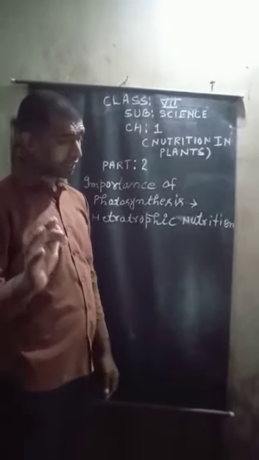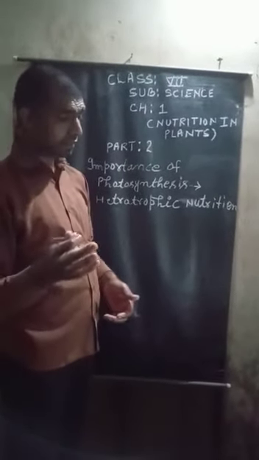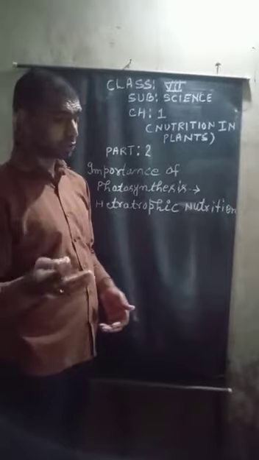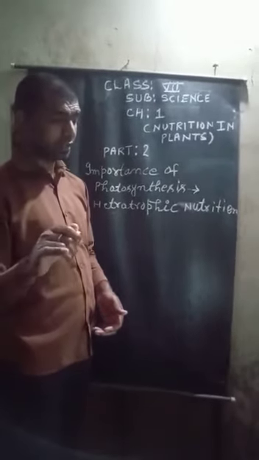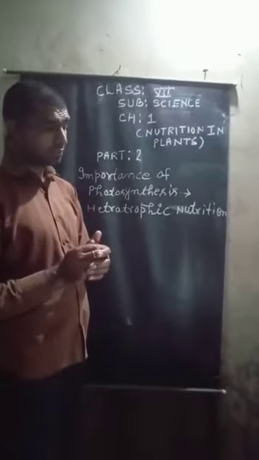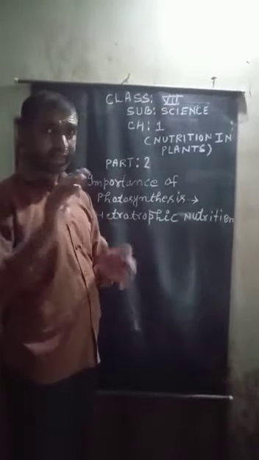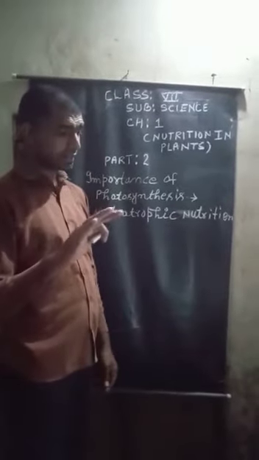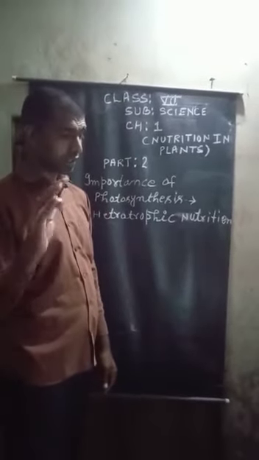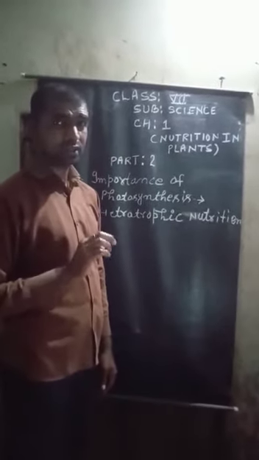Some kinds of plants are also heterotrophs: parasitic plants, insectivorous plants, symbiotic plants and saprophytes. We will study these in my next video.